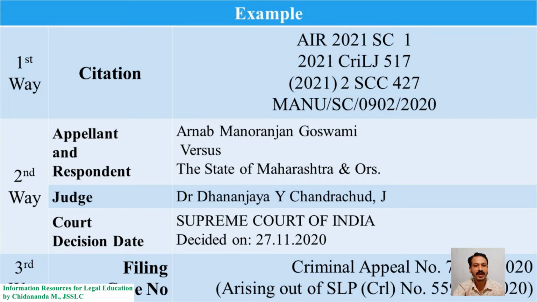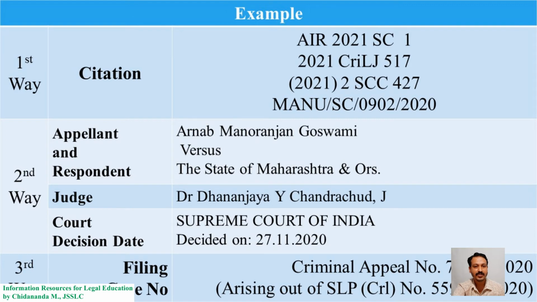This is the first way, and the second way of finding judgment is by using parties' names, court, judge's name and date of decision. Those things are visible on the screen. And the third way is by using filing number of the case. In this example, the filing number of this case is Criminal Appeal number 742 of 2020. This was case referring and arising out of SLP CRL number 5598 of 2020.